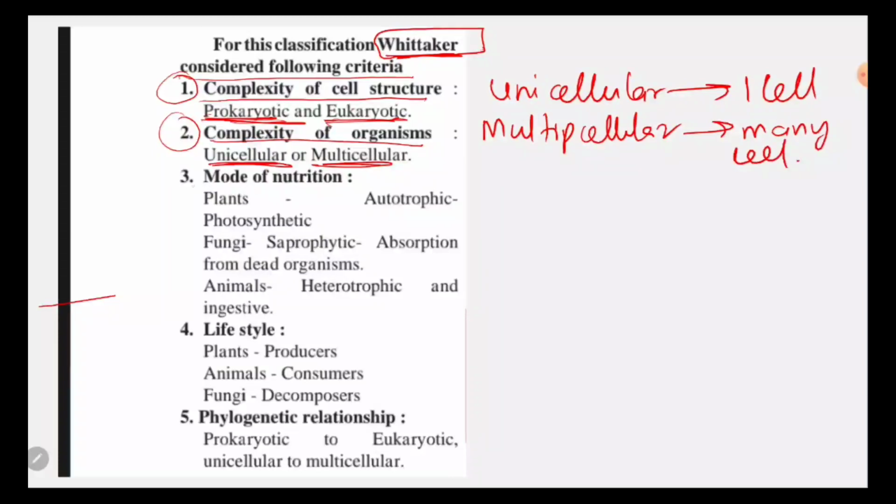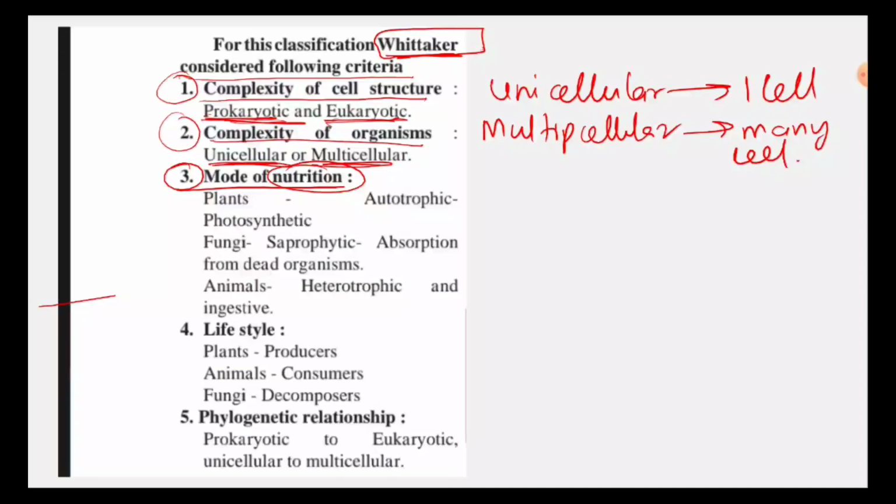Okay, third one is mode of nutrition. Now what do you mean by nutrition? Nutrition का मतलब होता है खाना पीना. Okay, whatever you eat, whatever you cook, or anything that is made by you for eating, that is known as what? Nutrition. So the third criteria was depending upon the nutrition.